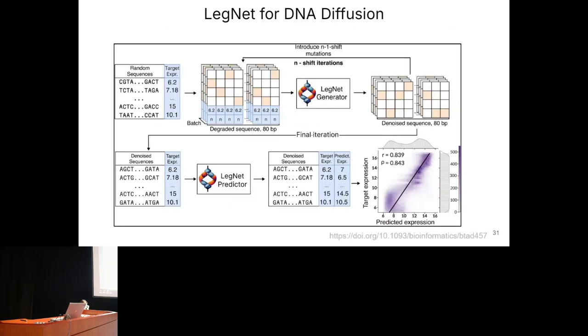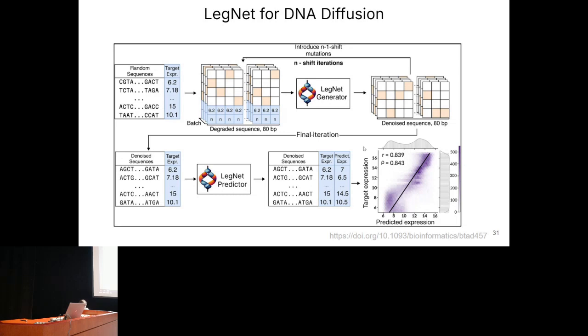And it turns out that we can modify the recently published cold diffusion process to train our model to restore a mutated sequence given its effect on expression. After that, we can use a model trained in this way to generate sequences with desired expression.